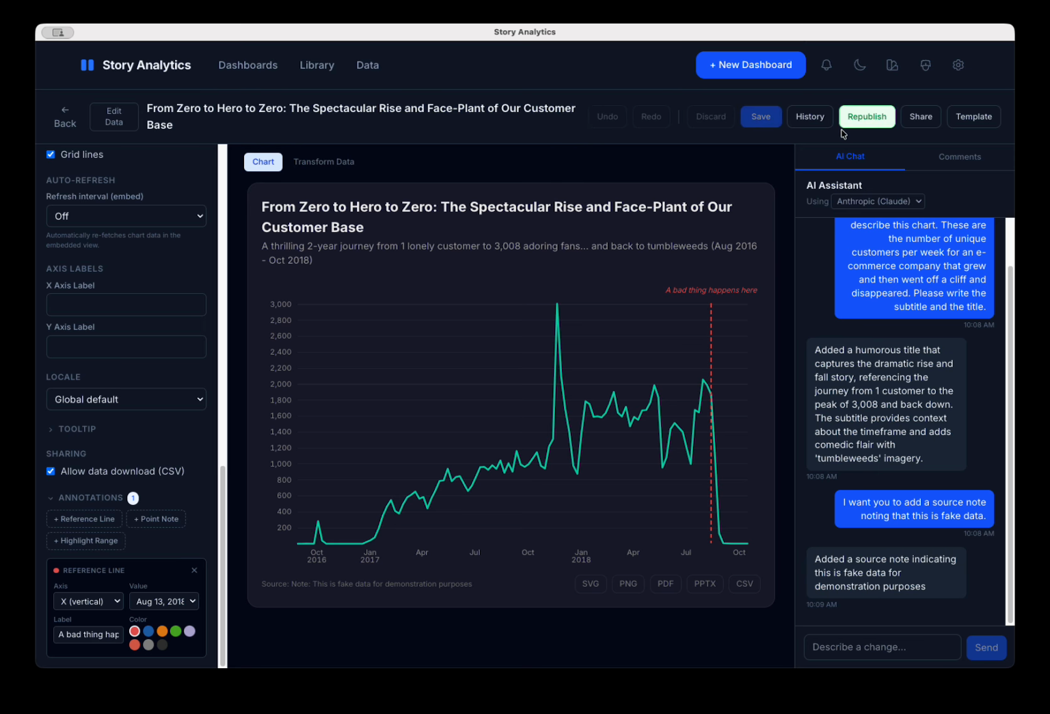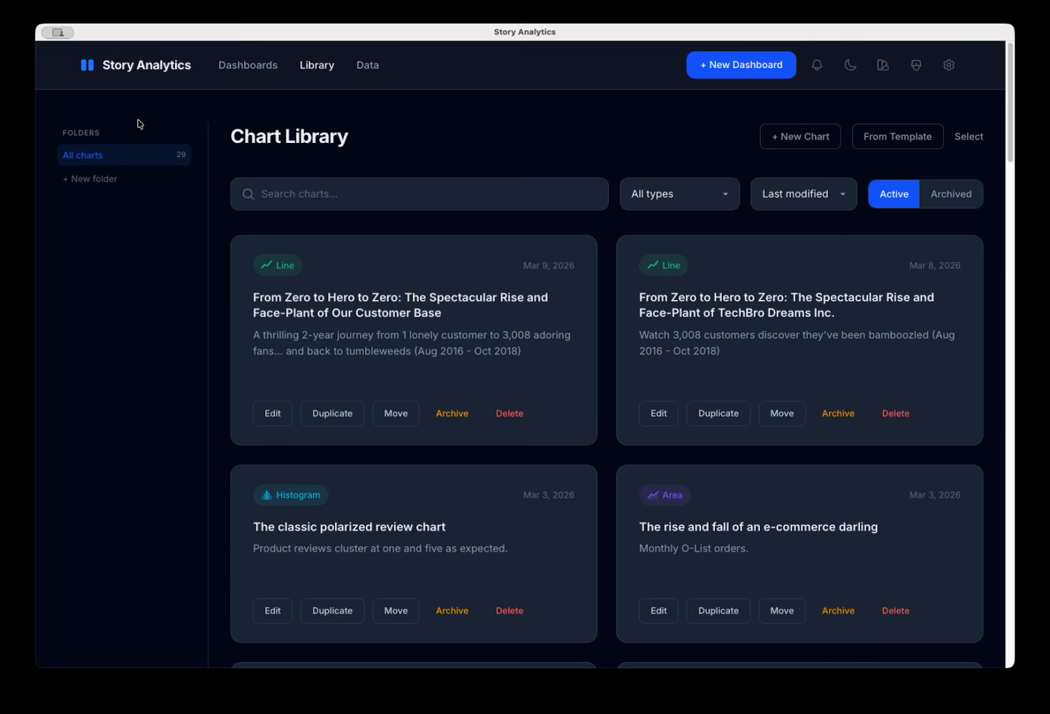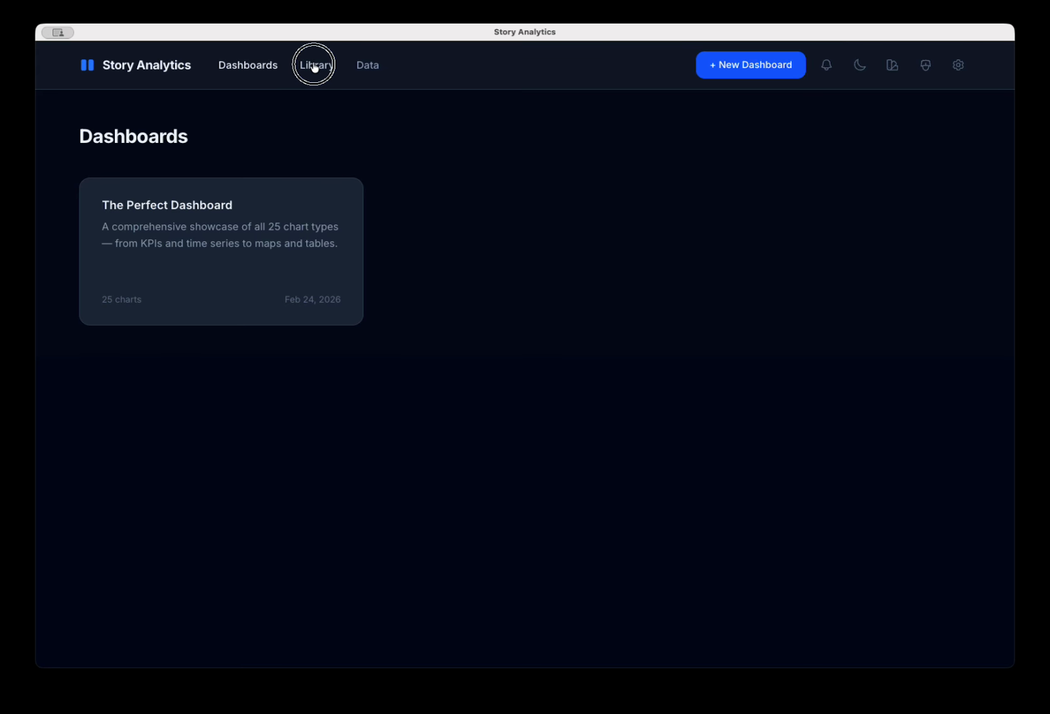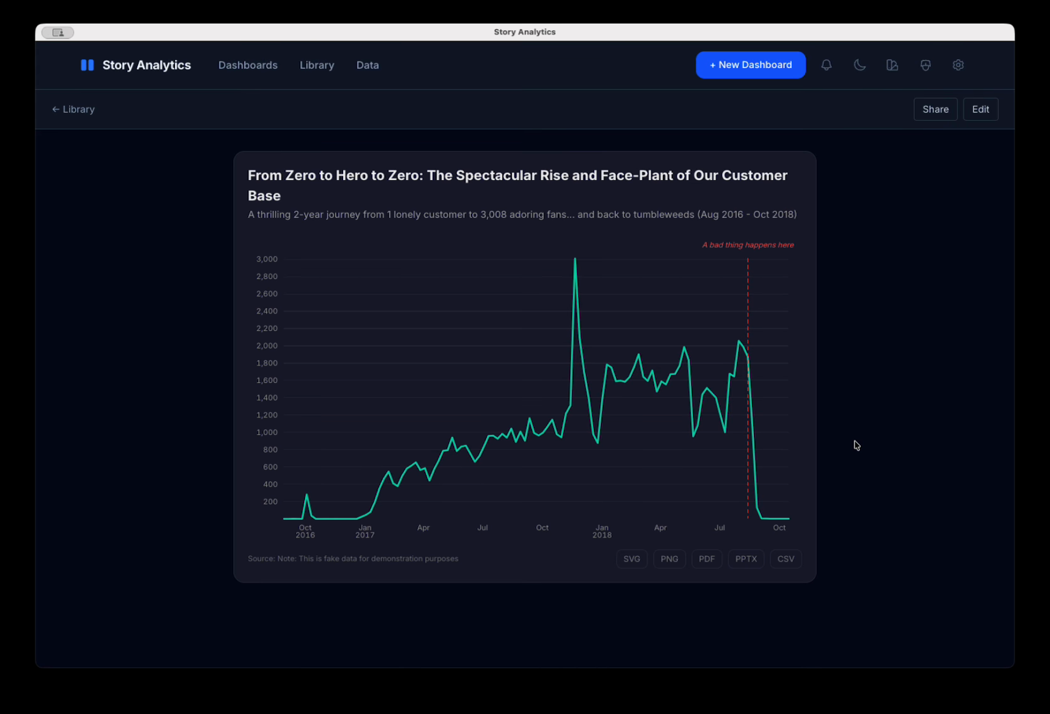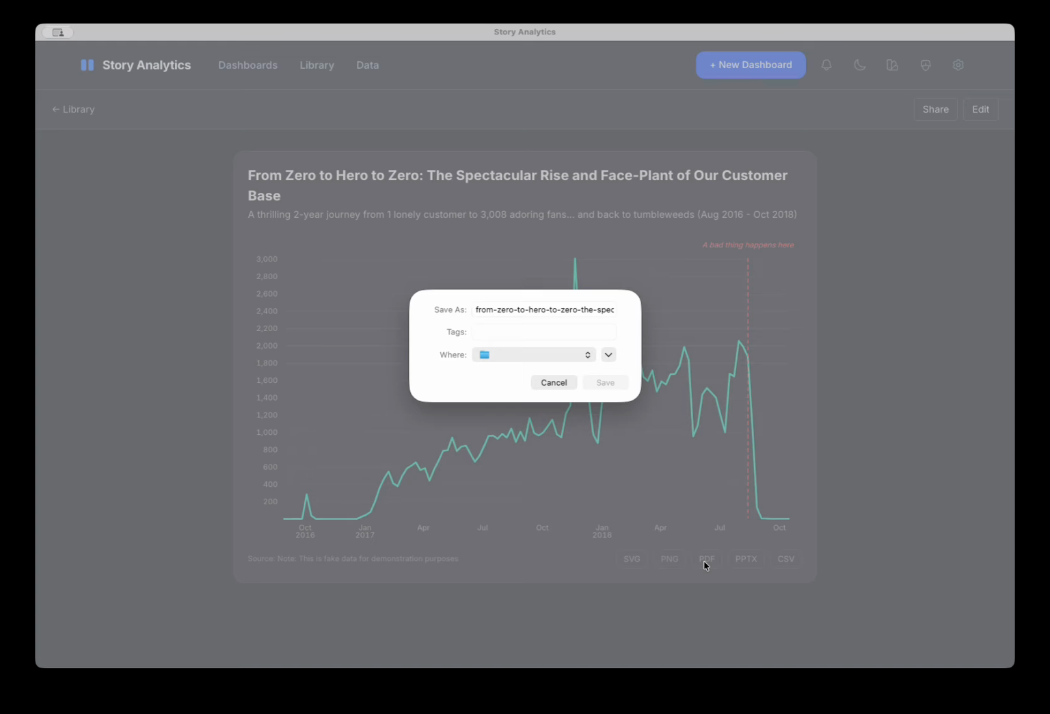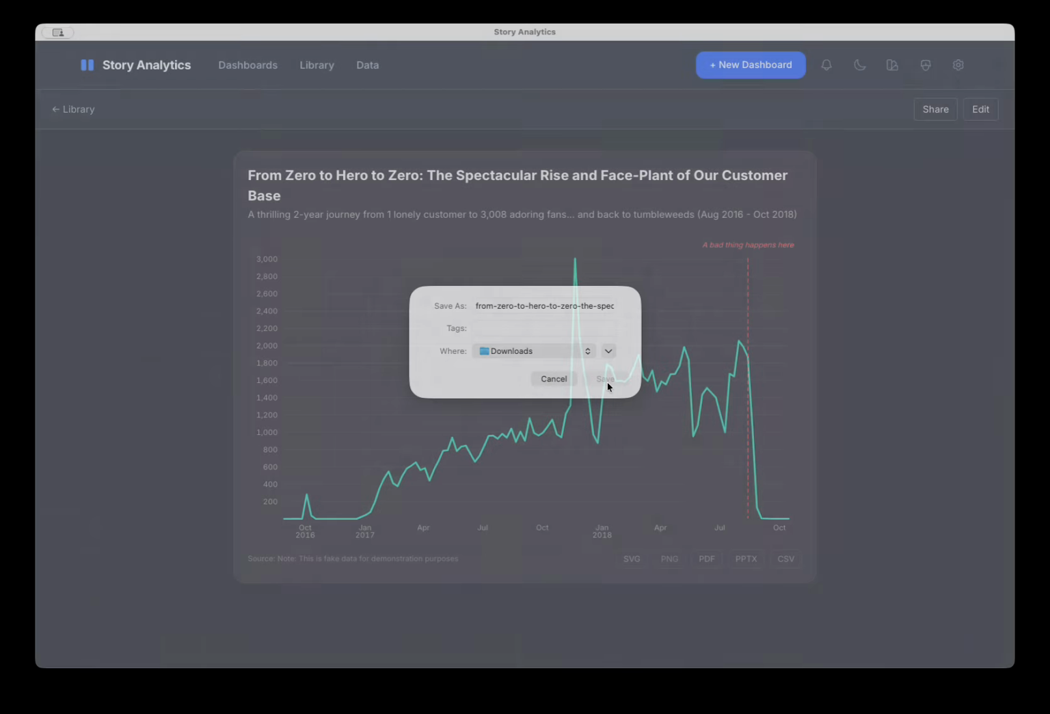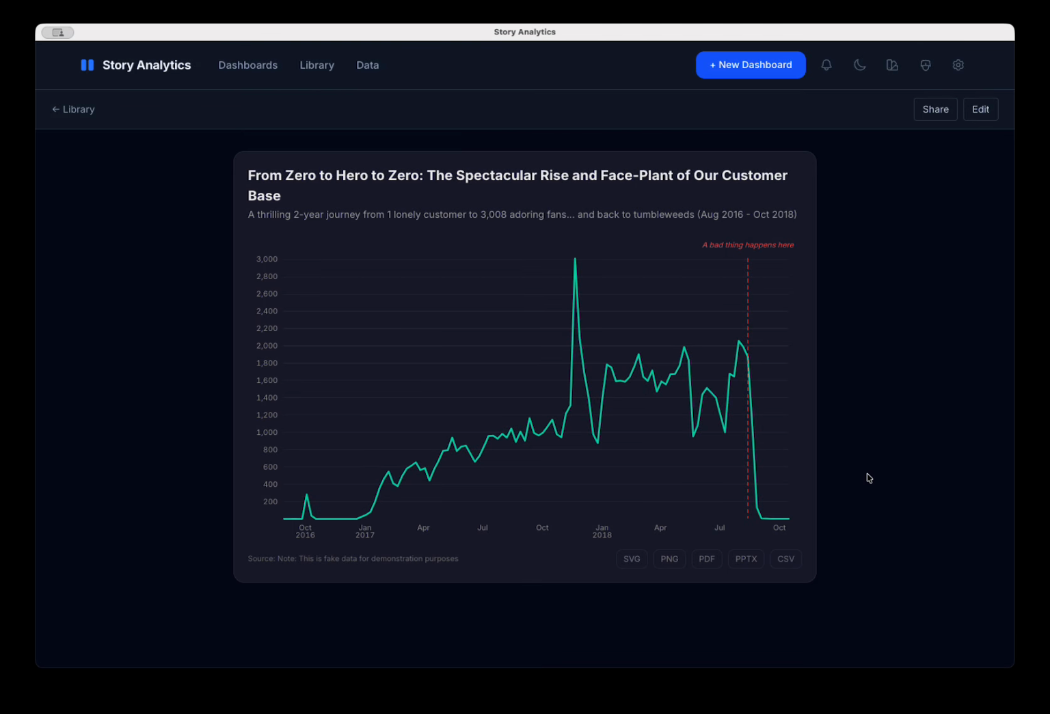And so we've got the chart published. If you want to find it, you go over to your library. There it is. And you can go ahead and download it as a PNG or a CSV or whatever you'd like. So that's a quick demo of how it works. Thanks.